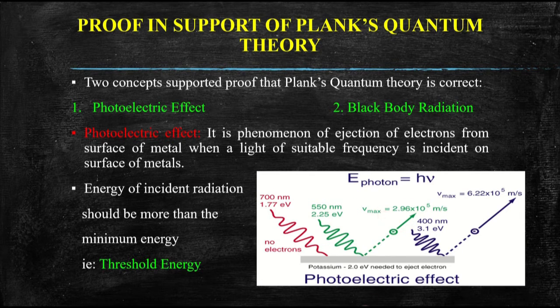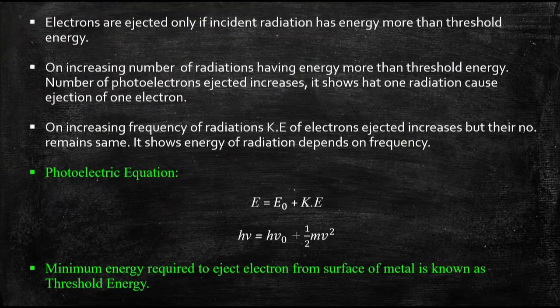So this was the photoelectric effect. Now we will see how the quantum theory explained this. So electrons are ejected only if the incident radiation has energy more than the threshold energy.